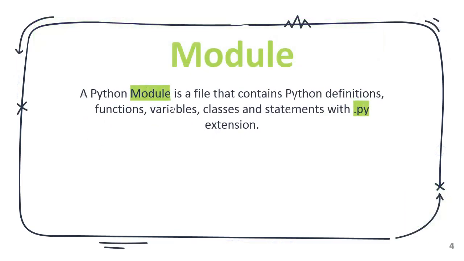We are going to see what a module is. What is the definition of a module? A Python module is a file that contains Python definitions, functions, variables, classes and statements with the .py extension. A text file has the extension .txt, and a movie file will have the extension .mp4, and so on. Like that, a Python module has the .py extension, which means that it will be opened with Python without any need of any other file management software.